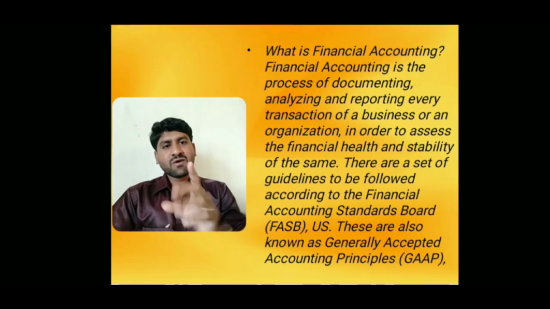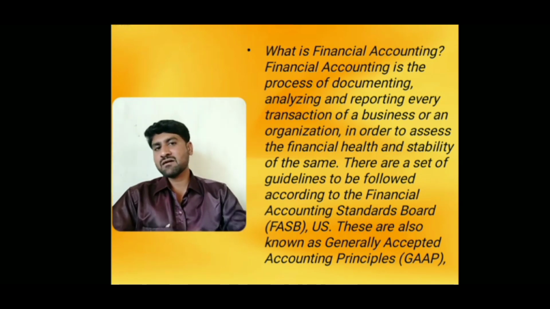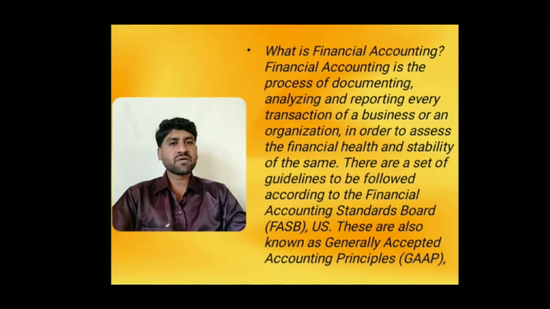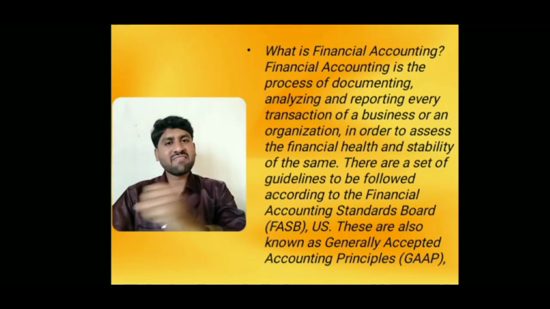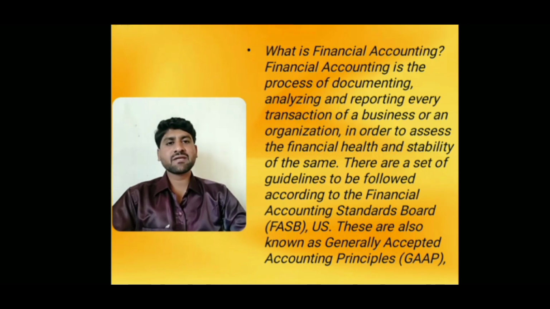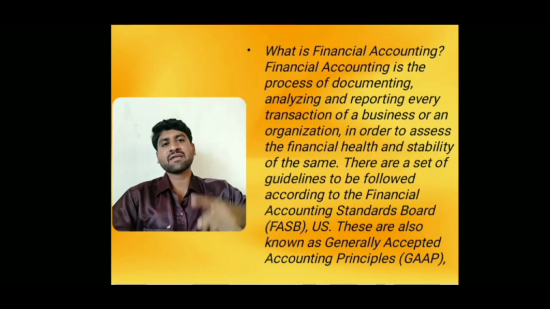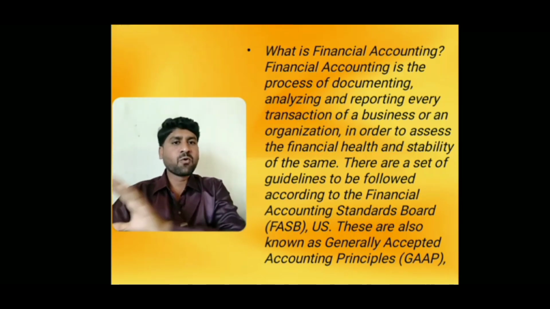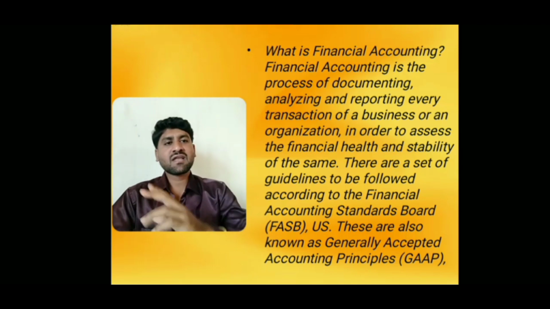In the same way, what is the financial strength? For that purpose only we record the transactions in a systematic manner. That is called financial accounting. It shows the financial strength. In the same way, what is an asset? What is the wealth position of the company? What is the liability position of the company? So we refer to financial accounting. It gives every piece of information related to the financial position, profitability, assets and liabilities. Every piece of information has to be there. That's why the whole process is called financial accounting.